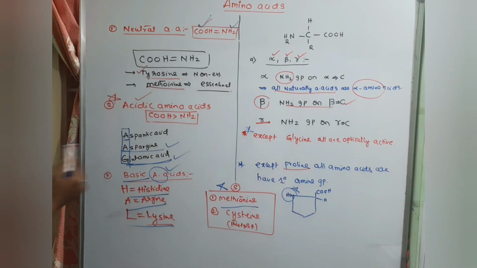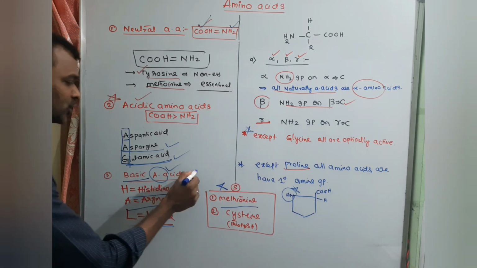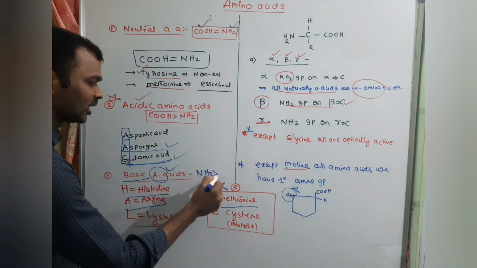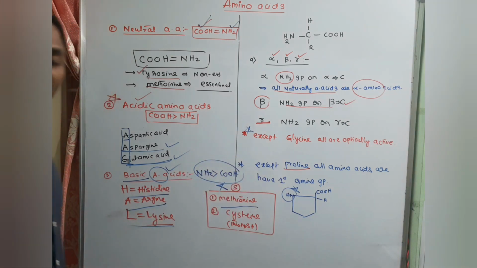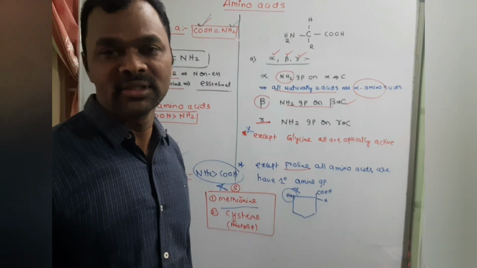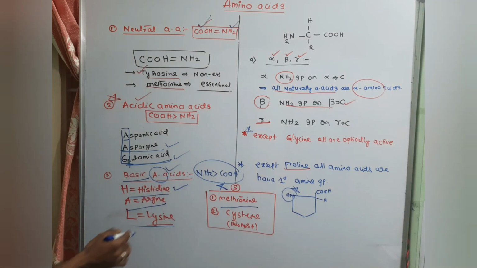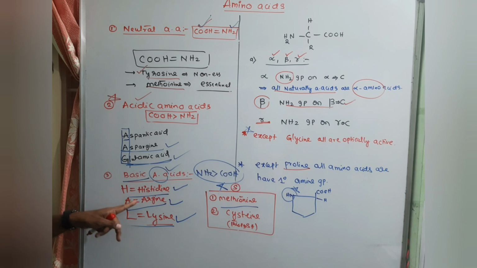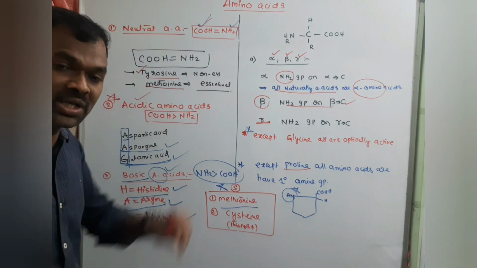Next, basic amino acids. In the case of basic amino acids, NH2 groups are greater than COOH groups. How to remember the examples? HAL, Hindustan Aeronautical Limited. So that is HAL we have to remember: histidine, arginine, lysine. Very important example. One more question is there.